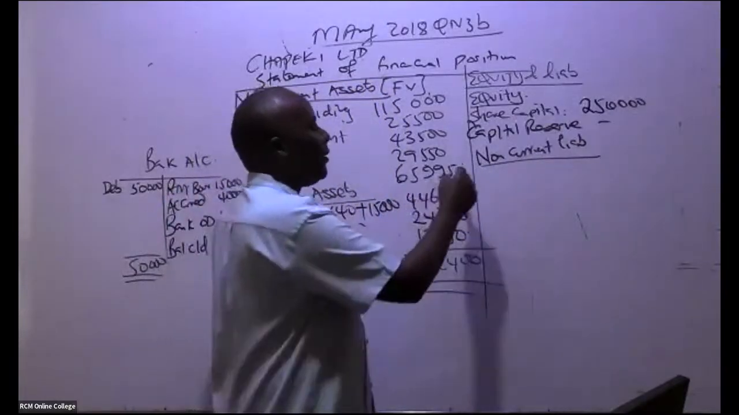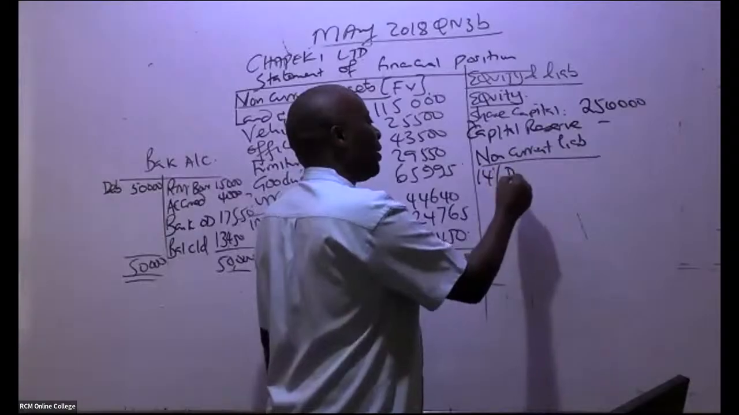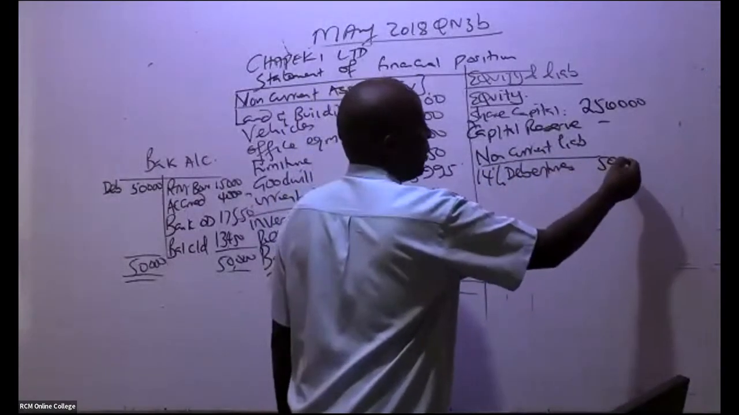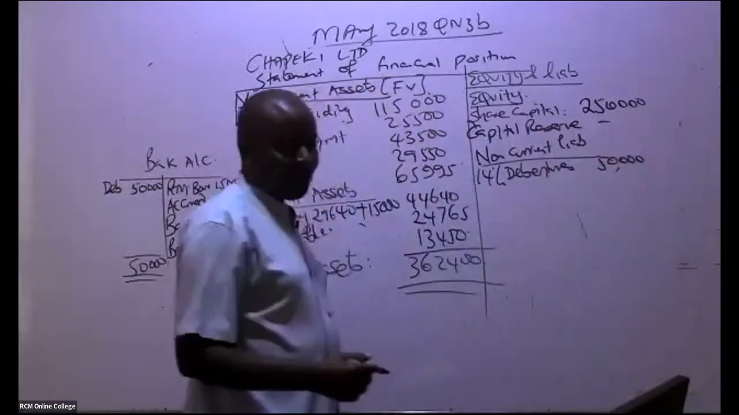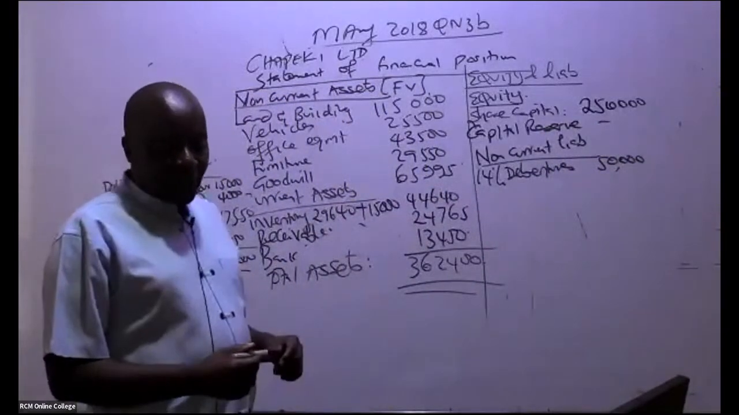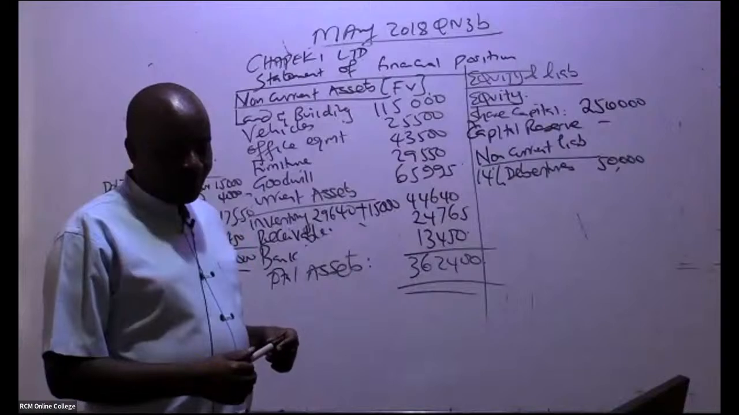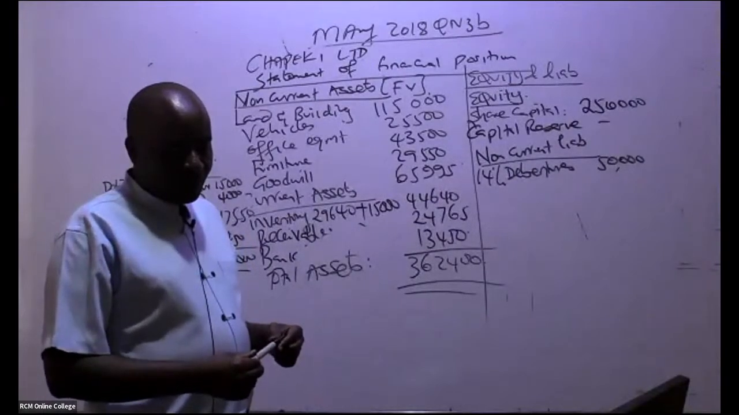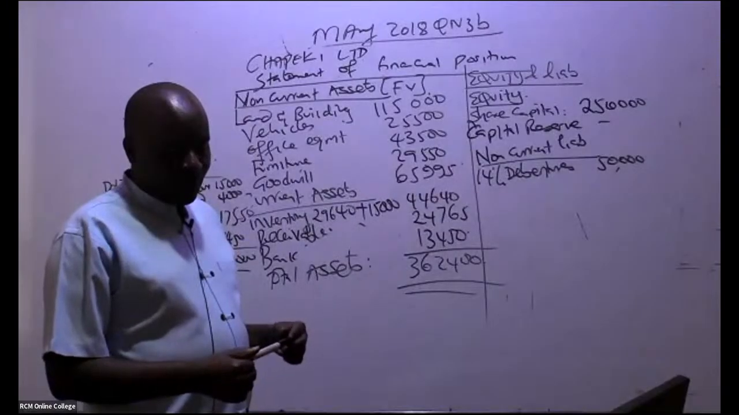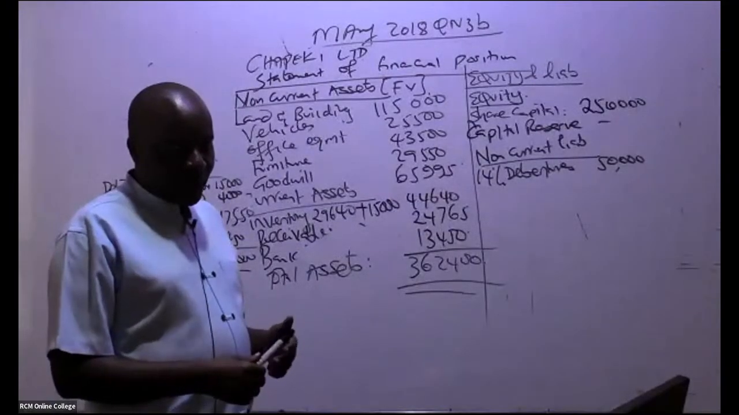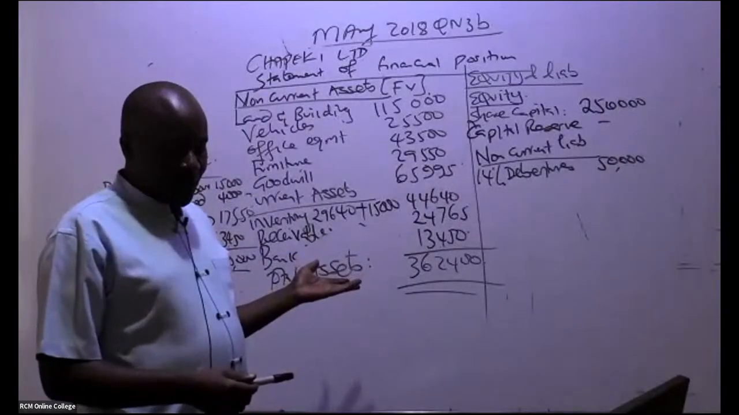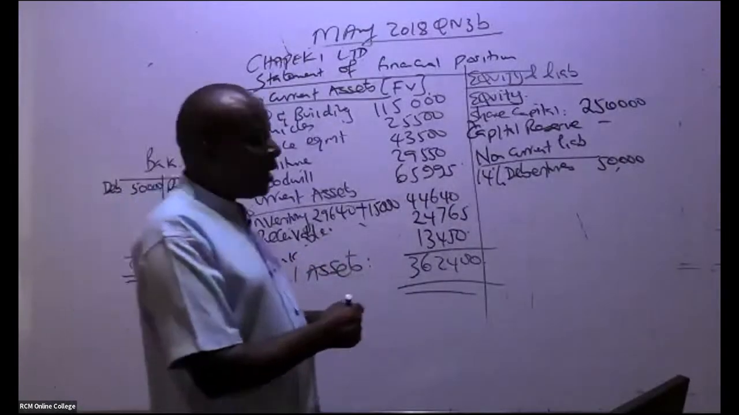Remember the 14% debentures. Do you remember we issued debentures worth 50,000? You must have forgotten. I hope not so. Yeah, debentures, we issued them somewhere here, 50,000. And then we go to current liabilities.